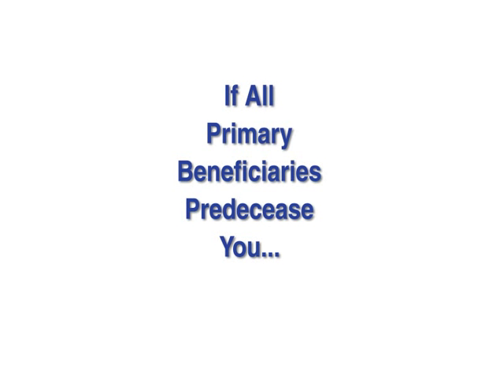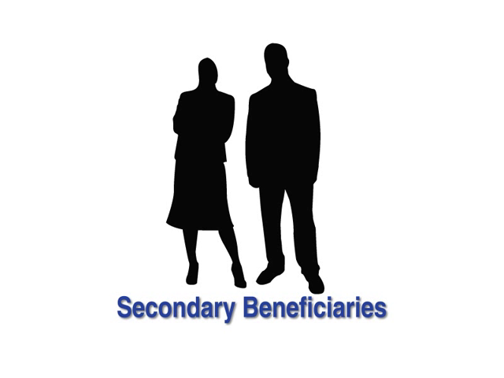In other words, if you name 4 persons as primary beneficiaries and 3 of them predecease you, the surviving primary beneficiary will receive everything. If you are predeceased by all primary beneficiaries, your proceeds revert to those listed as secondary beneficiaries.